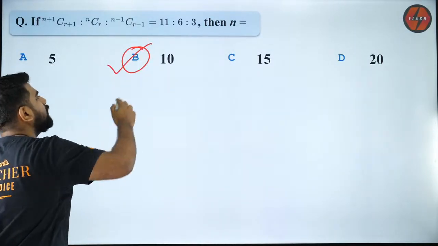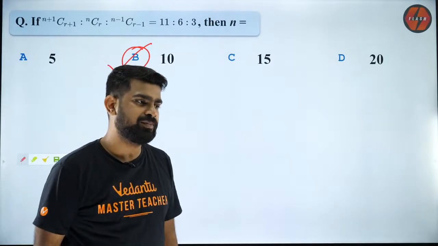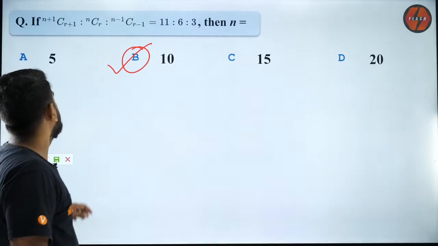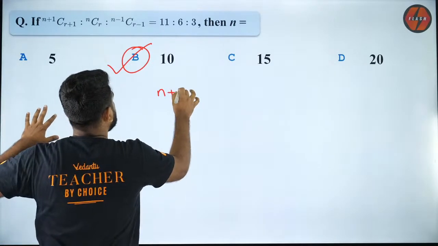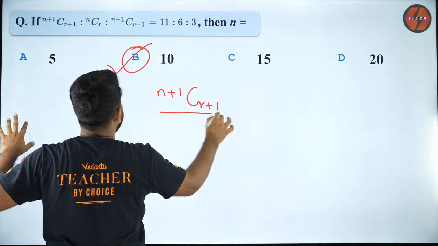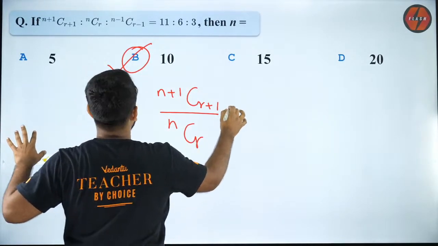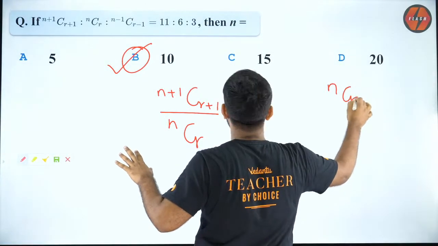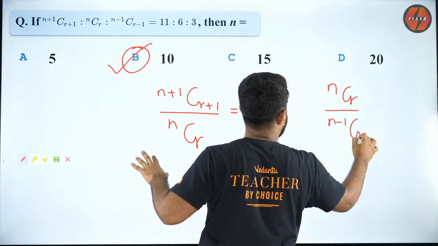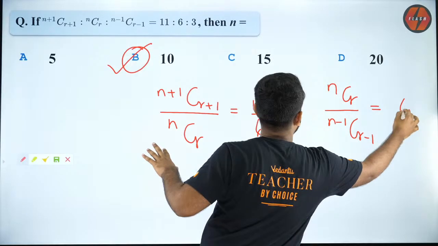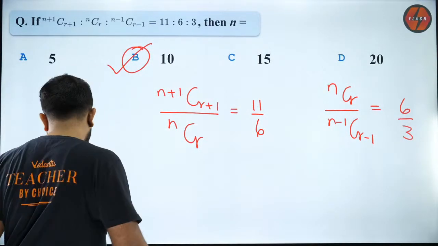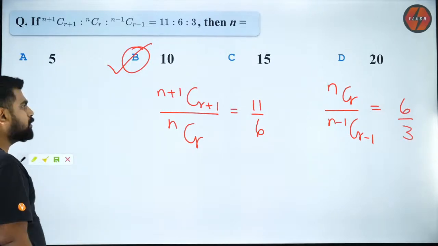What is the formula or the property that you guys used? Very good, Vedant. Exactly, Vaibhav. So guys, can I say (n+1)C(r+1) divided by nCr is equal to 11 by 6? And can I say nCr divided by (n-1)C(r-1) is equal to 6 by 3? Do you all agree with me on that? That is the first one.